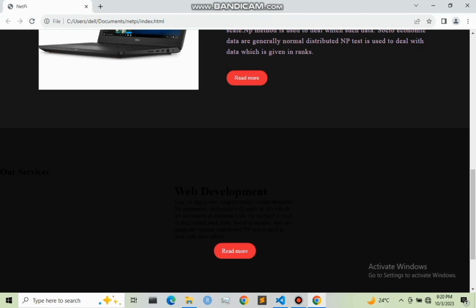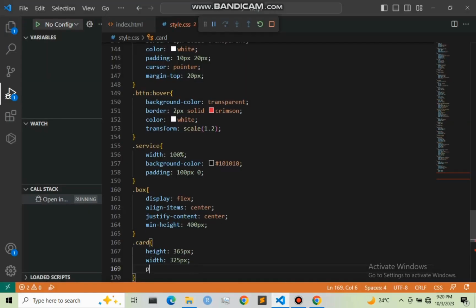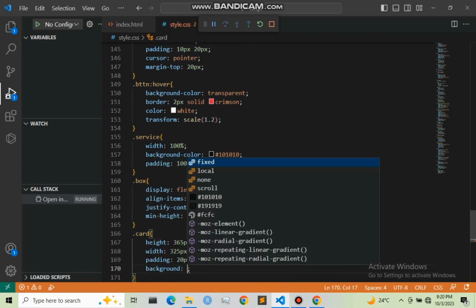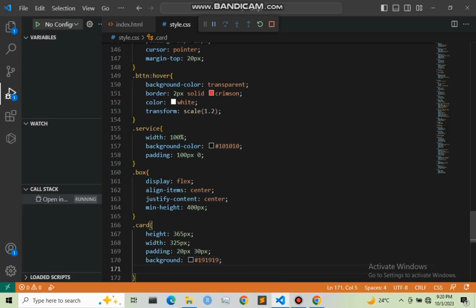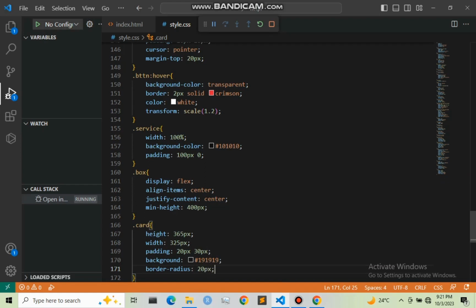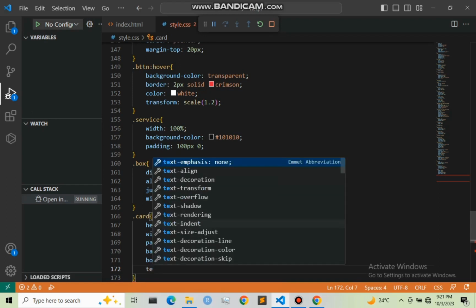So we have it right here, and also I'm going to give it a padding of 20 pixel and 30 pixel, and also the background color I'm going to give it is #19. And next I'm going to give it a border radius of 20 pixel, and also I'm going to give it the alignment, text align to be also center.